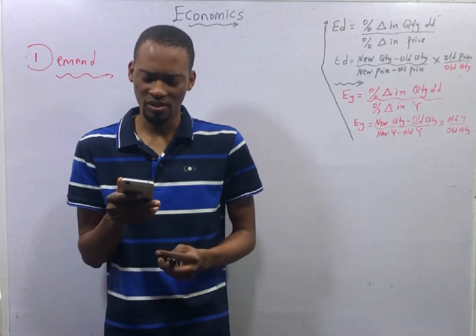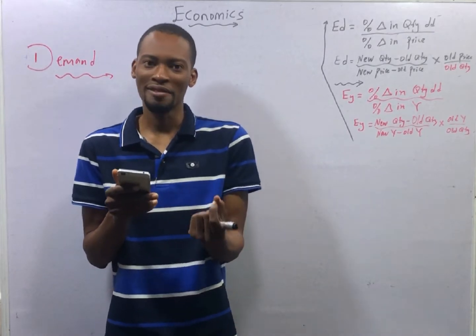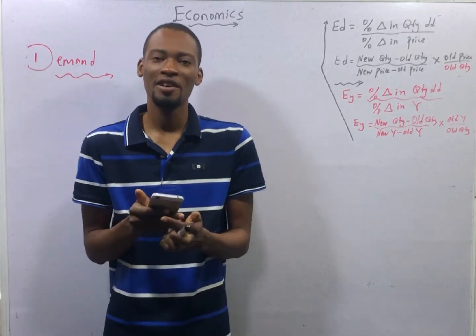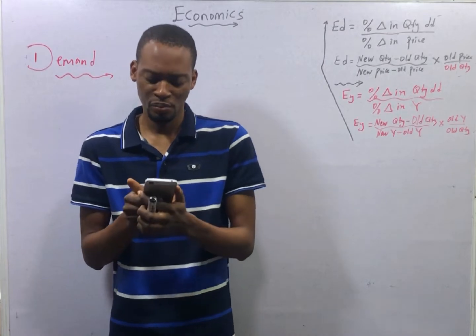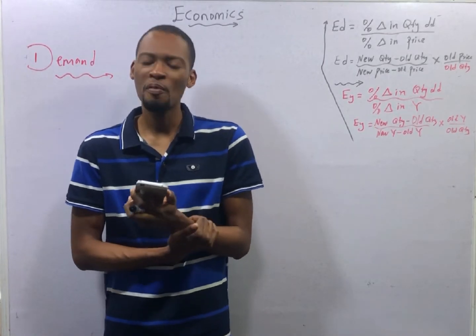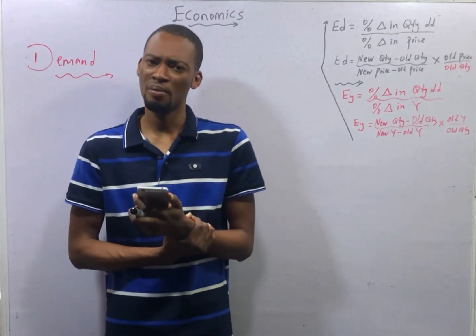And look at the next question. Listen very, very carefully. The demand for labor is an example of A, competitive demand. B, derived demand. C, composite demand. And D, joint demand.